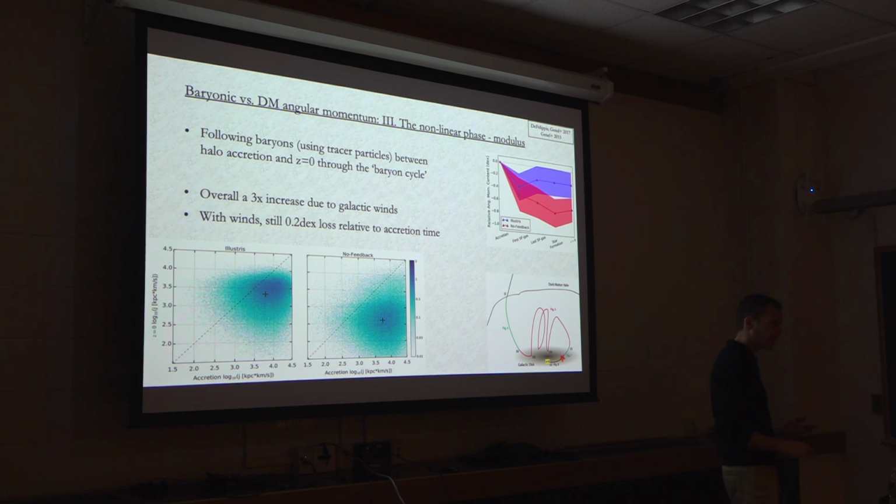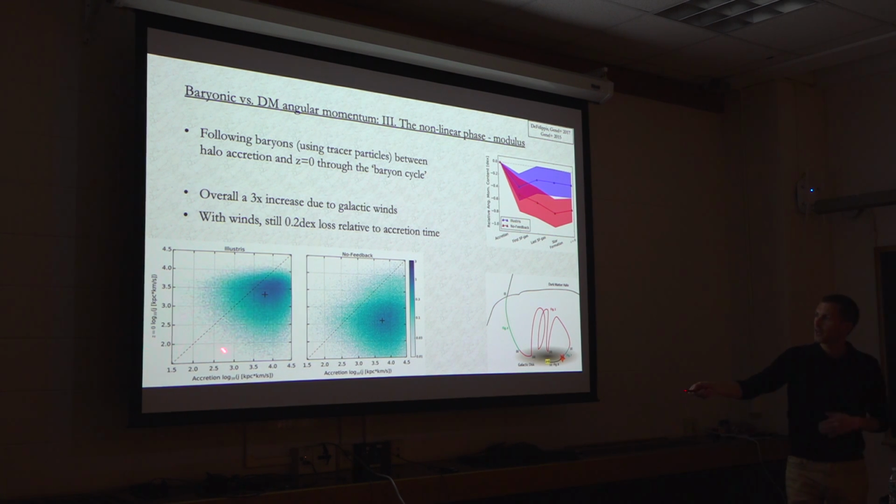So we combine all these things together, and we overall compare the angular momentum at redshift 0 versus the angular momentum at the accretion time onto the halo. And again, we see that the inclusion of feedback significantly suppresses the loss of angular momentum during this nonlinear phase, but there's still some offset.